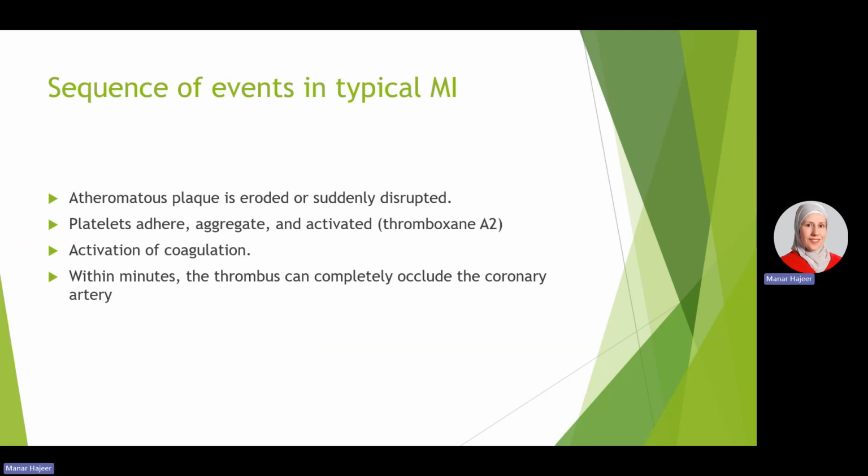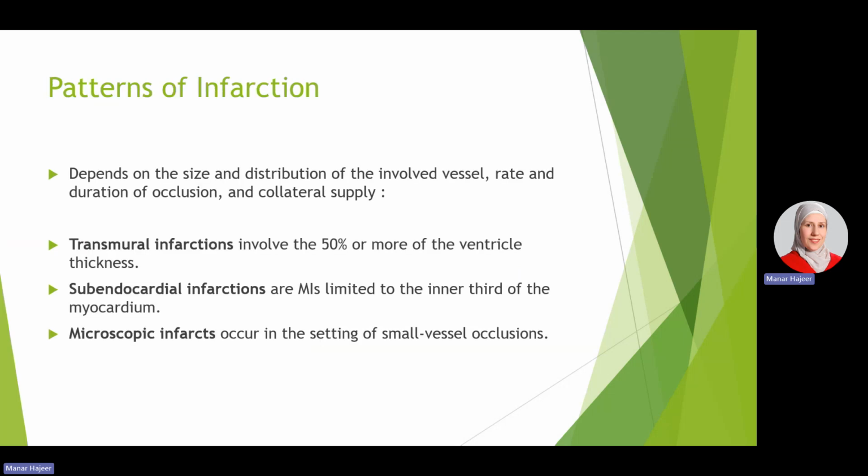That's why in those patients, the first line of management is to give them aspirin, which is an antiplatelet medication, to act on this early step of thrombosis. Then there will be an activation of the coagulation system, and within minutes, the thrombus can completely occlude the coronary artery, resulting in myocardial infarction.